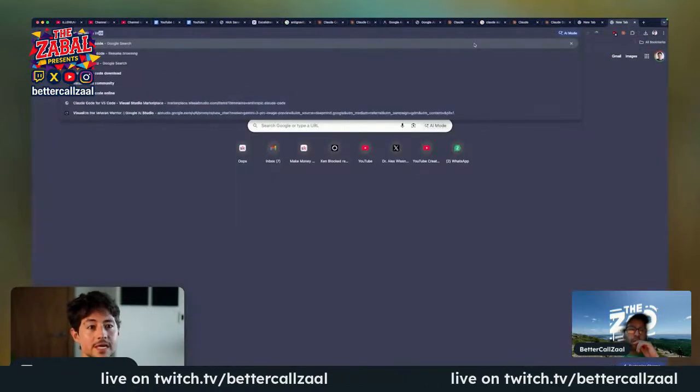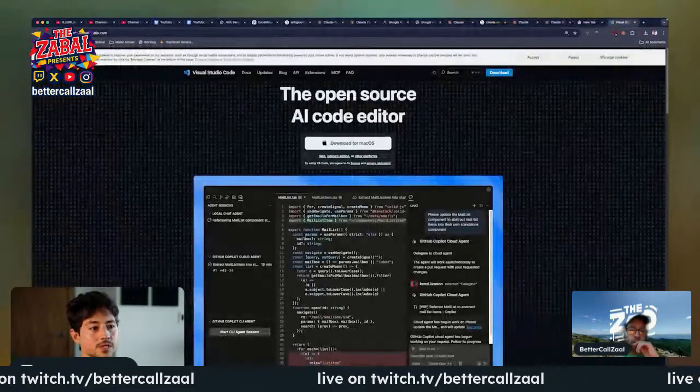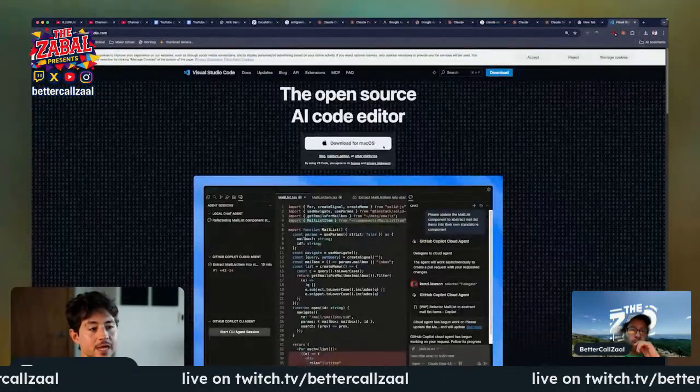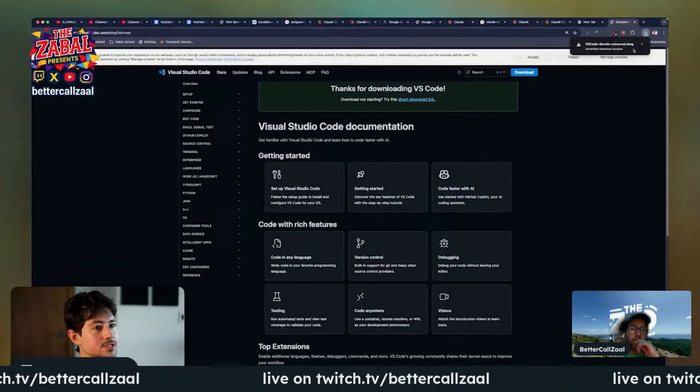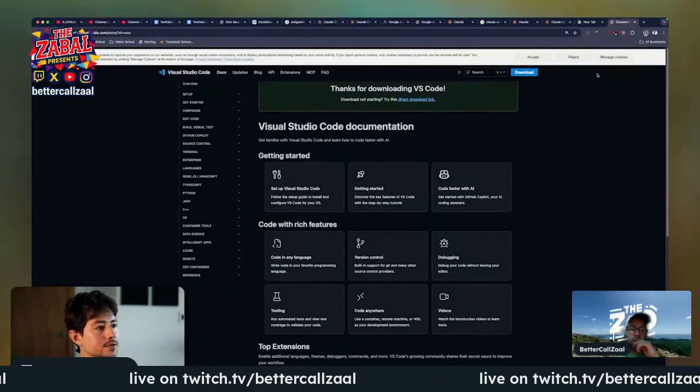So the first thing we need to do is set up Visual Studio Code. In order to do that, just head over to Visual Studio Code on Google and download it for whatever your specific operating system is. In my case, I'm downloading the Mac OS version. I'm then going to have the download appear in the top right-hand corner. I'm going to give that a click and then go download unverified file.